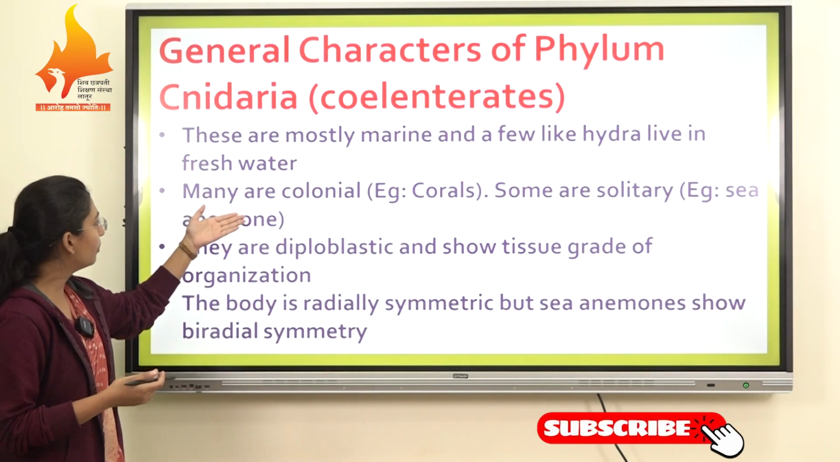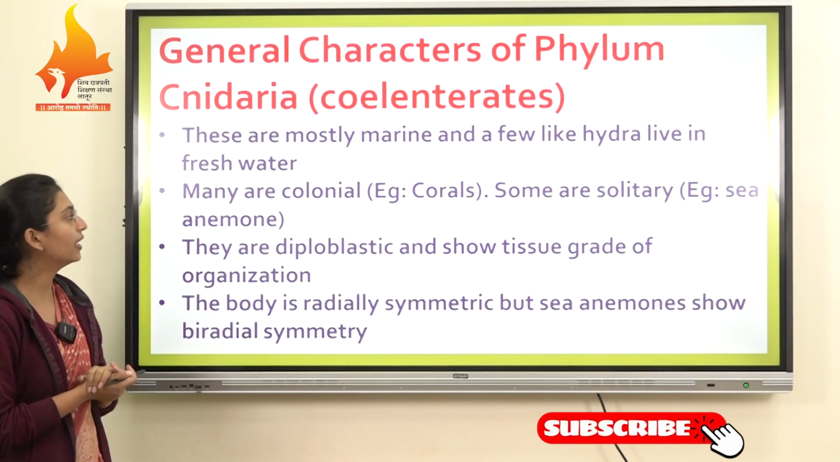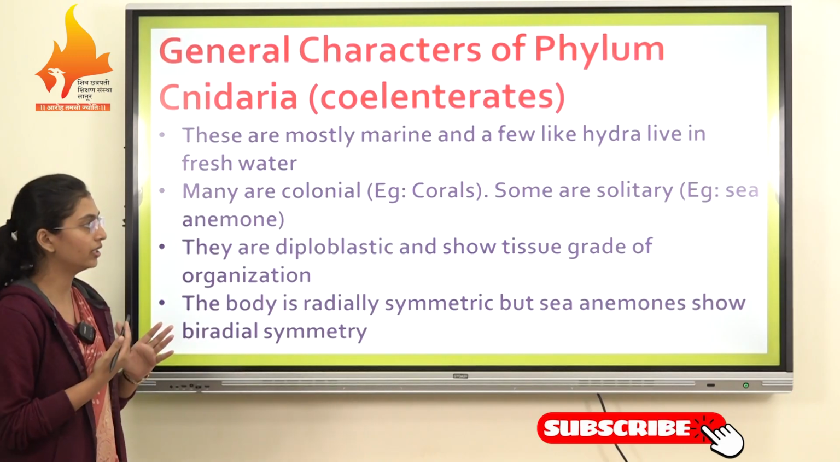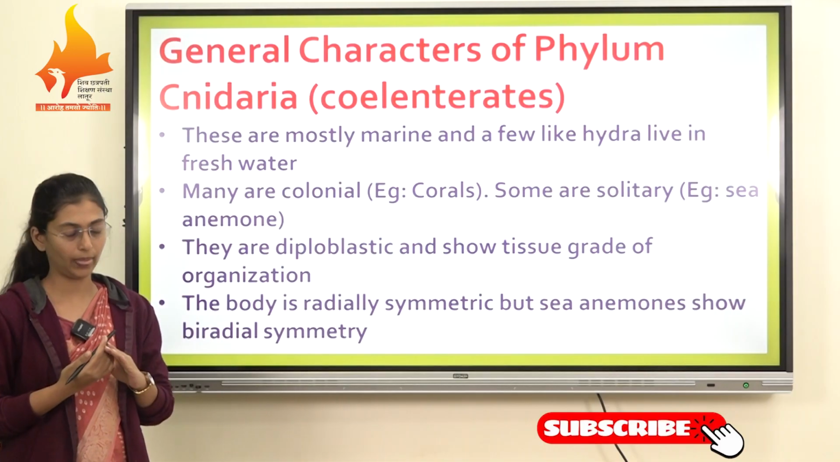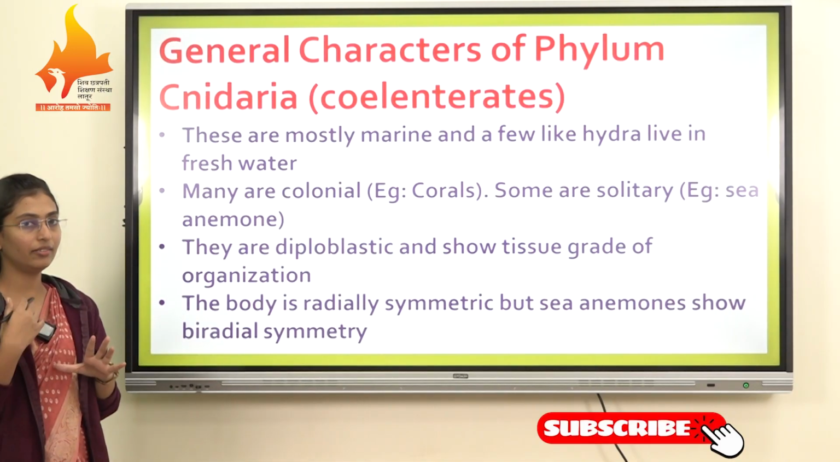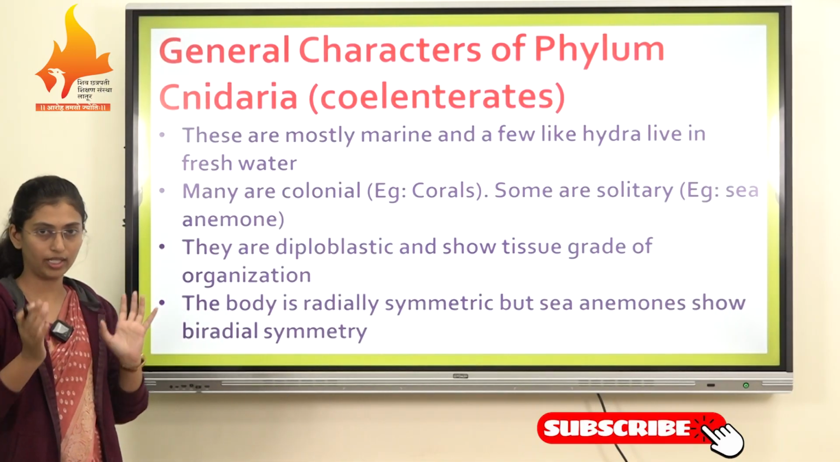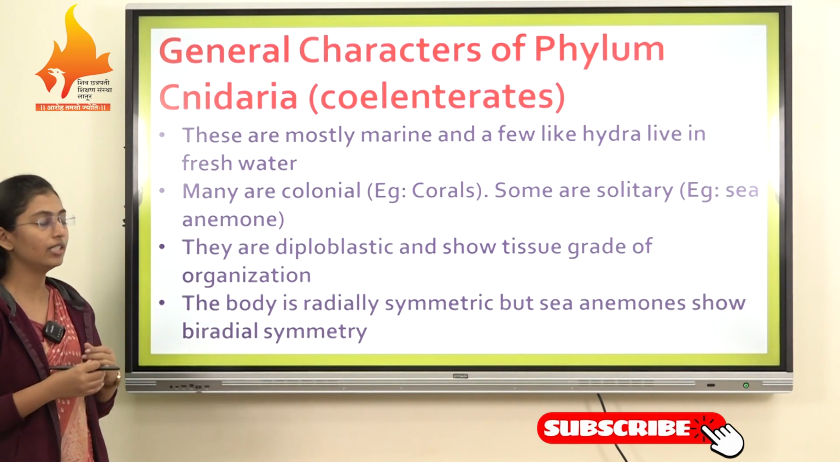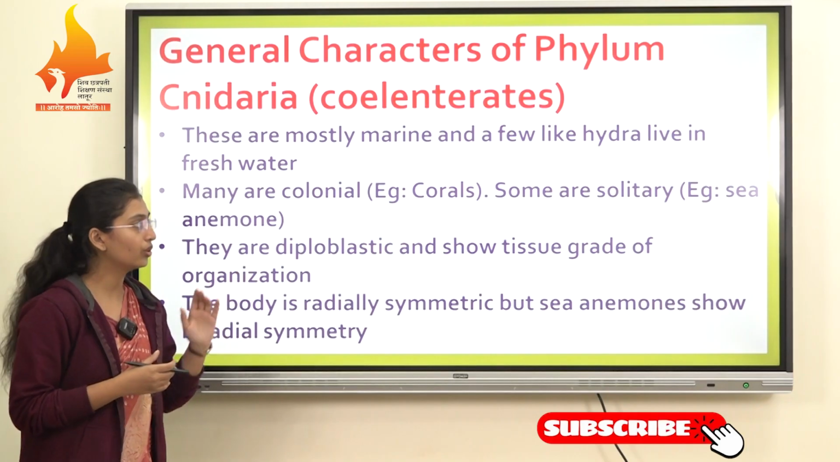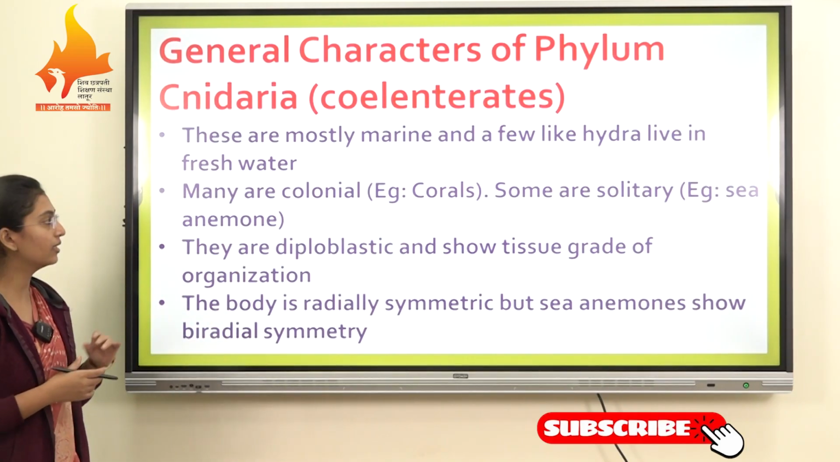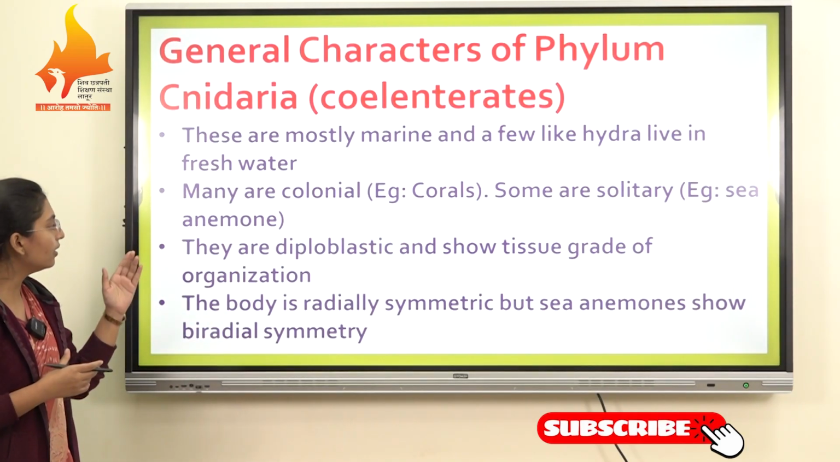Next, many are colonial, for example corals, and some are solitary, like sea anemones. In the phylum Cnidaria, some organisms live in colonies, meaning living together, but some live solitary. Colonial animals like corals and solitary animals like sea anemones are